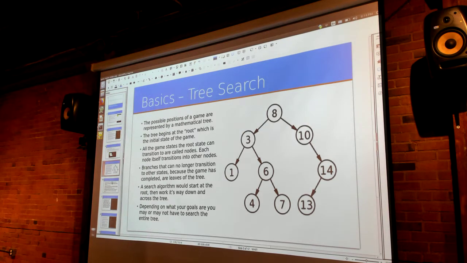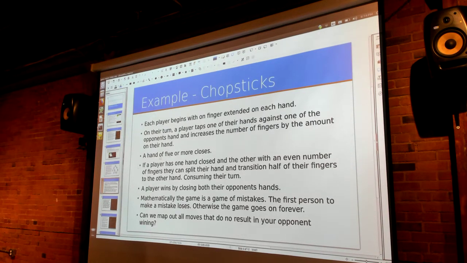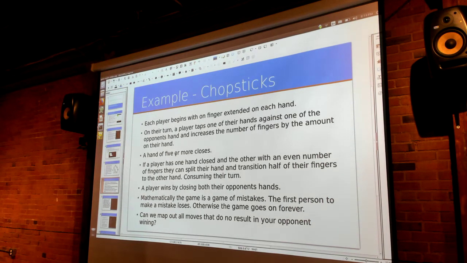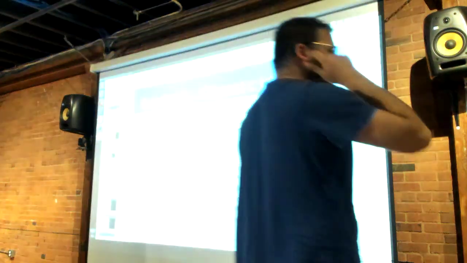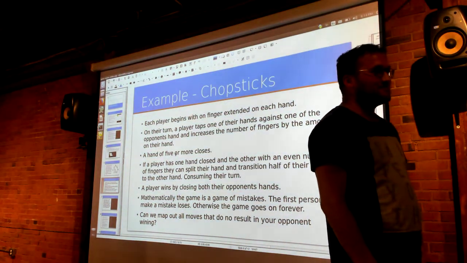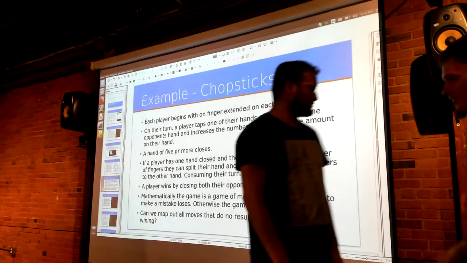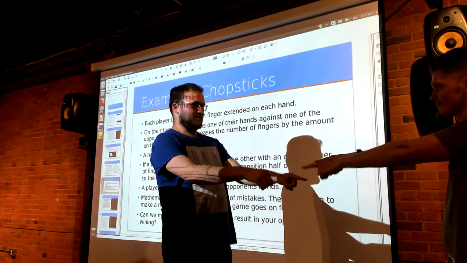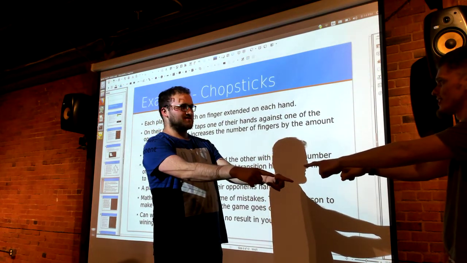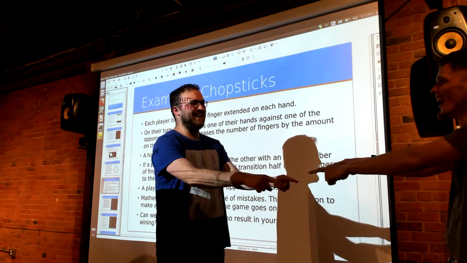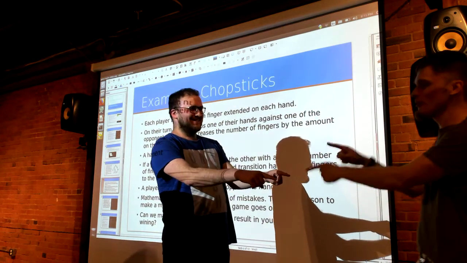And so I was going to go through an example game. I need a volunteer from the audience. Okay, come on. I'm going to teach you a game that I learned at summer camp that all the 10-year-olds are playing. I'm going to find a spot where everyone can see us. Okay, put out your hands like this. We both have one finger on our hands. Is it chopsticks? It is chopsticks, yes.